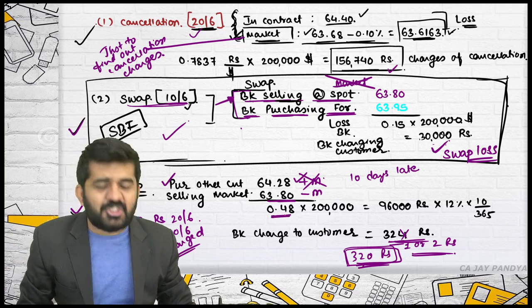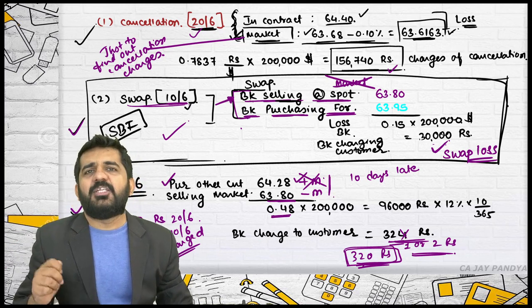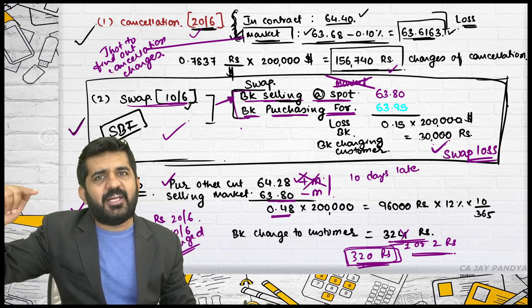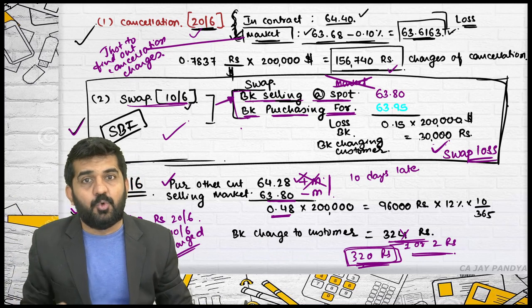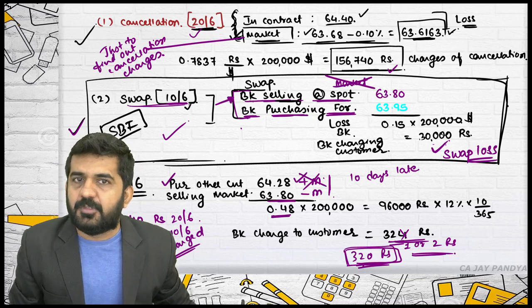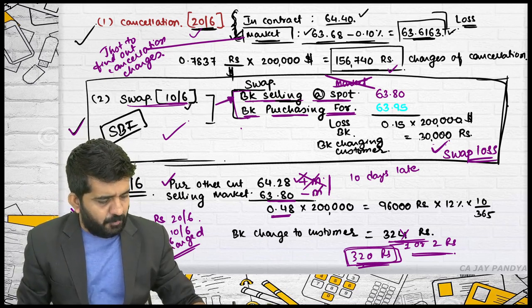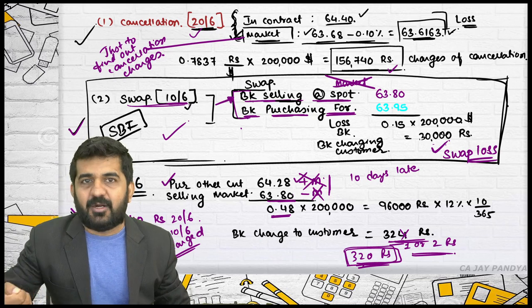But this is just to find out some charges, and you have taken a basis. What basis have you taken? What is the rate at which we have purchased? If sold today, what is the rate at which it will be sold? The difference multiplied by 10 days, interest is charged from the customer. So margin will not be added even over here, because this is not actually sold in the market.